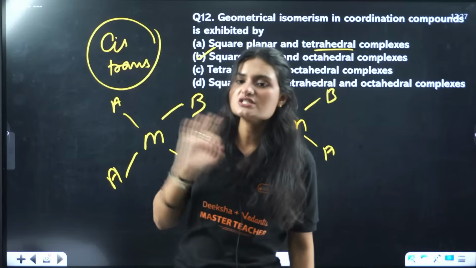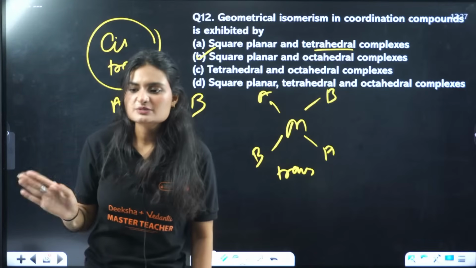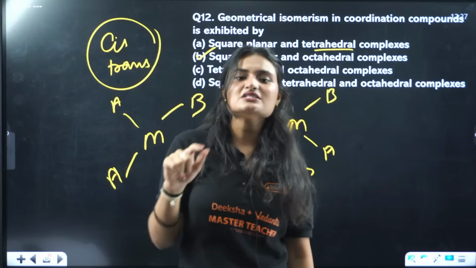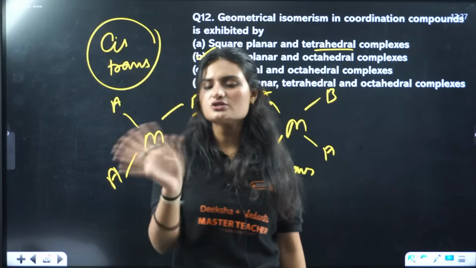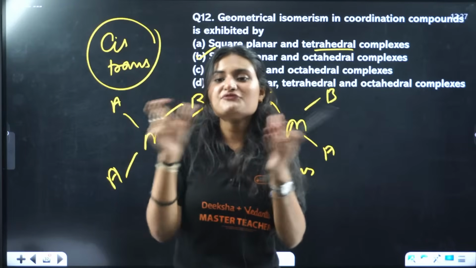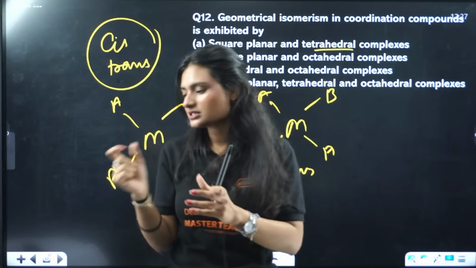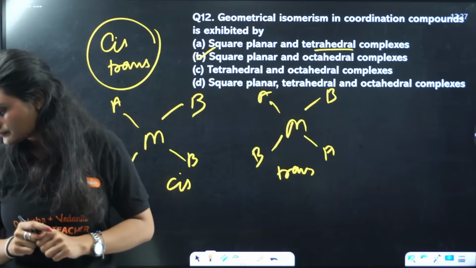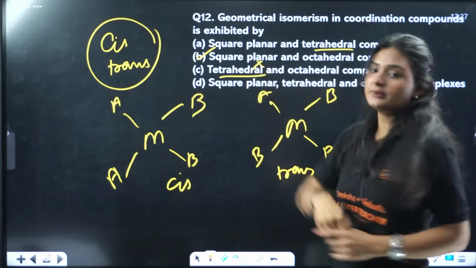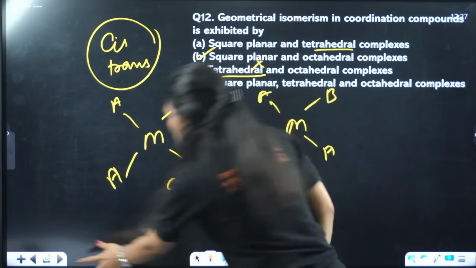If trans is not there and only cis is there, that is not geometrical isomerism. Geometrical isomerism exists because there is a difference in position of ligands, cis and trans. So the answer is B, not C.